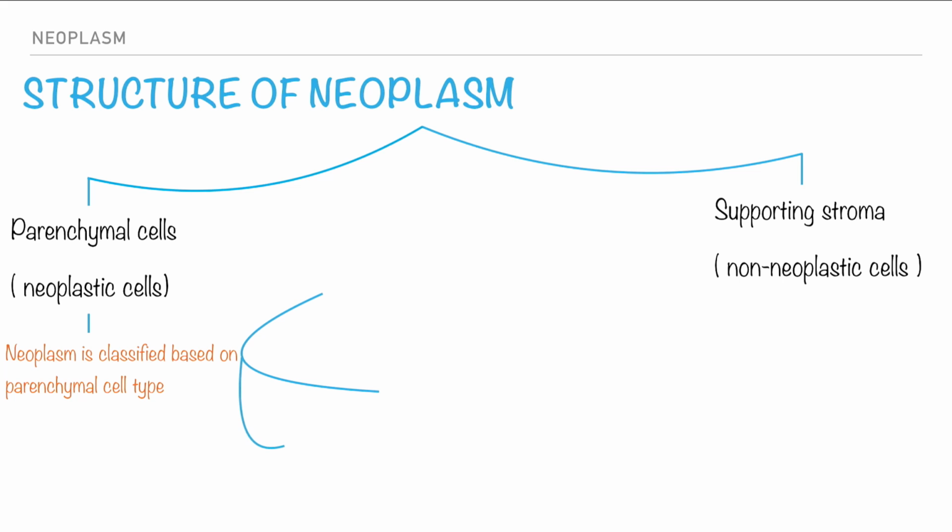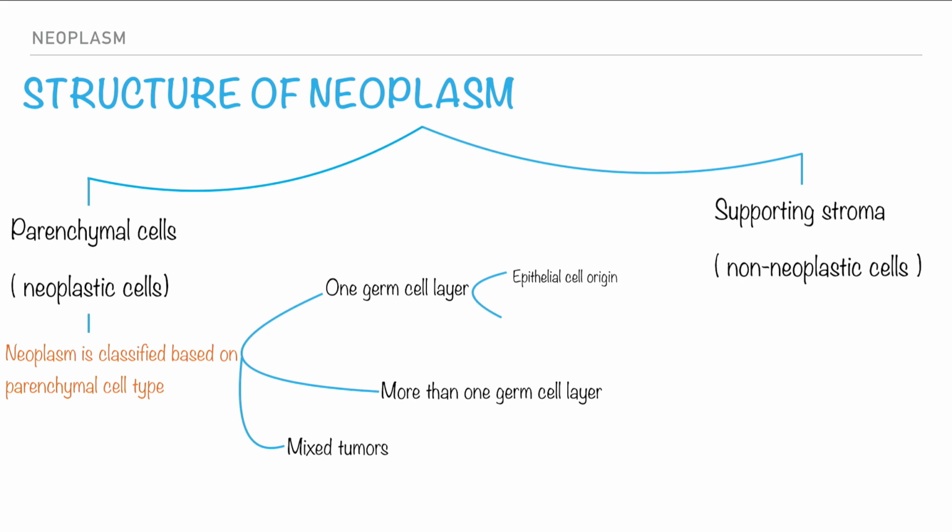It can consist of one germ cell layer or more than one germ cell layer, or it might be mixed tumors. The one germ cell layer might be of epithelial cell origin or mesenchymal cell origin. The mesenchymal cell origin might be blood vessels or blood cells, connective tissue, smooth muscles, bone, fat, and melanocytes.